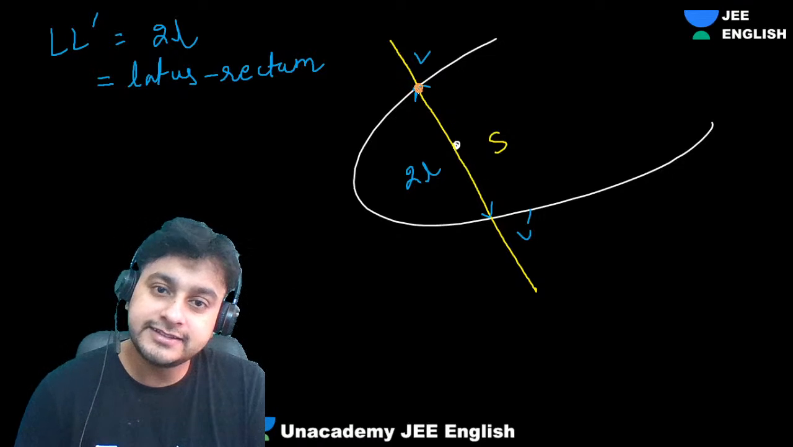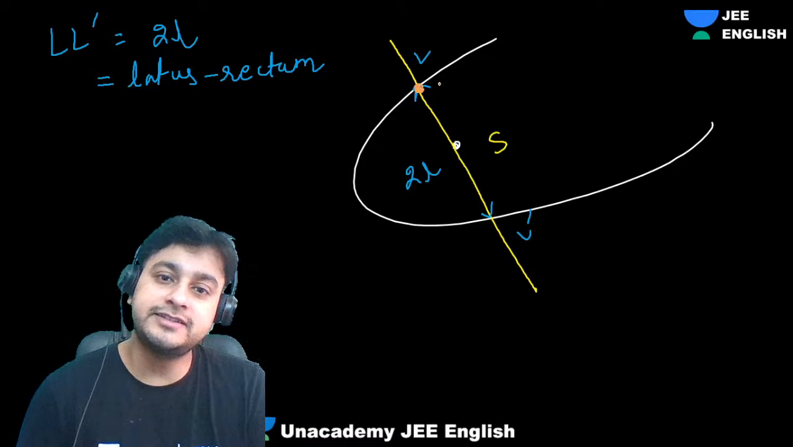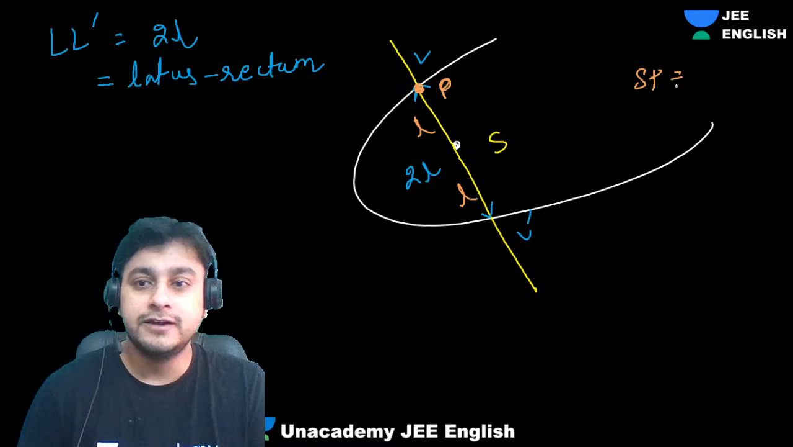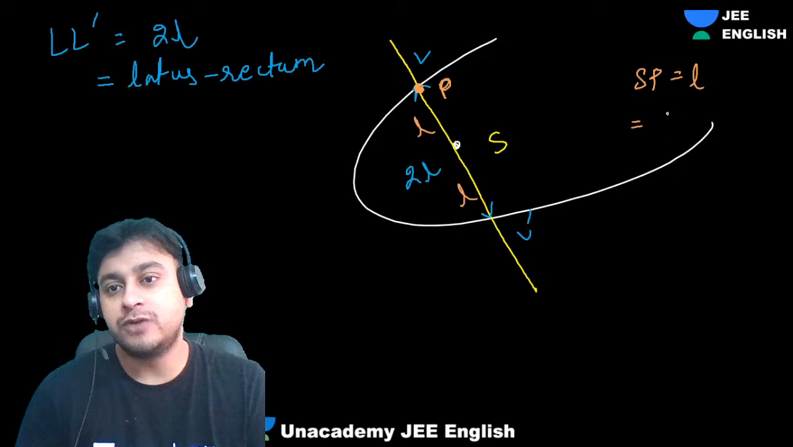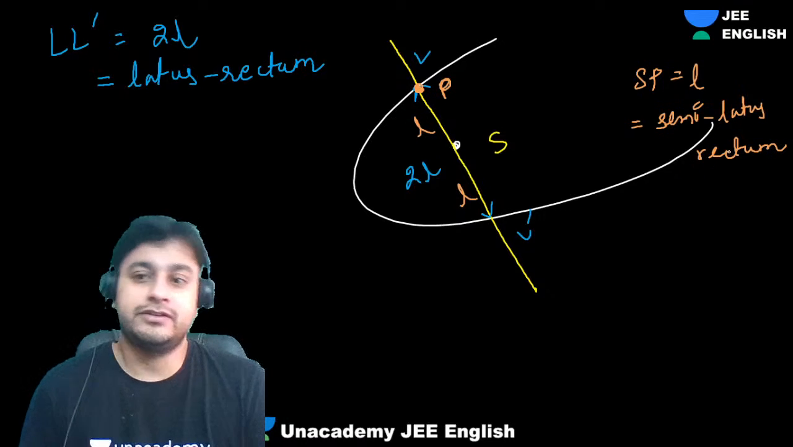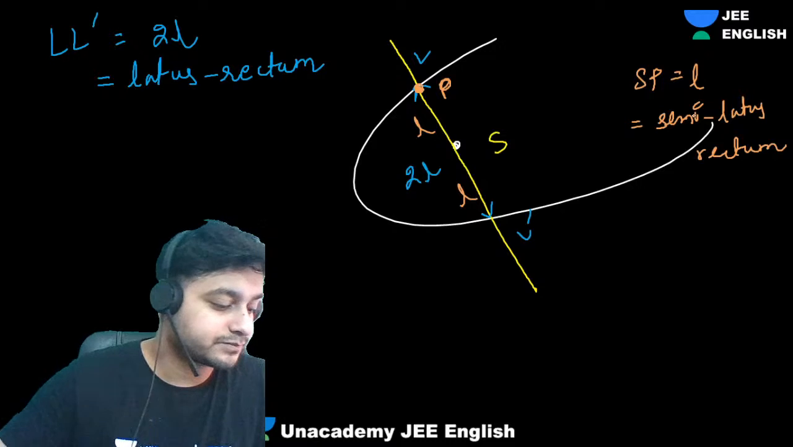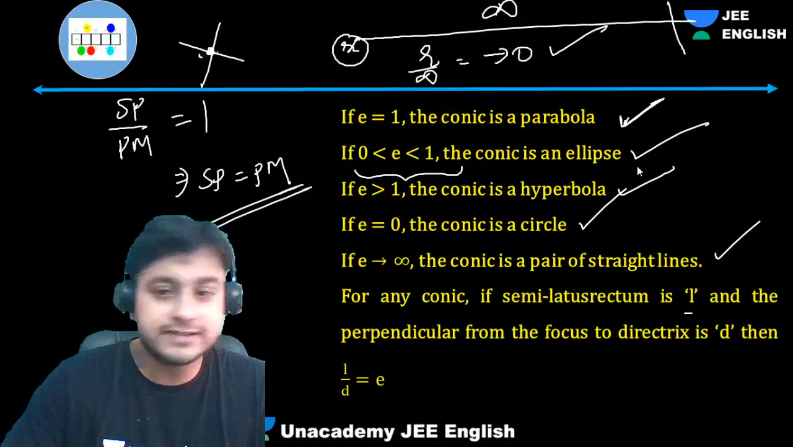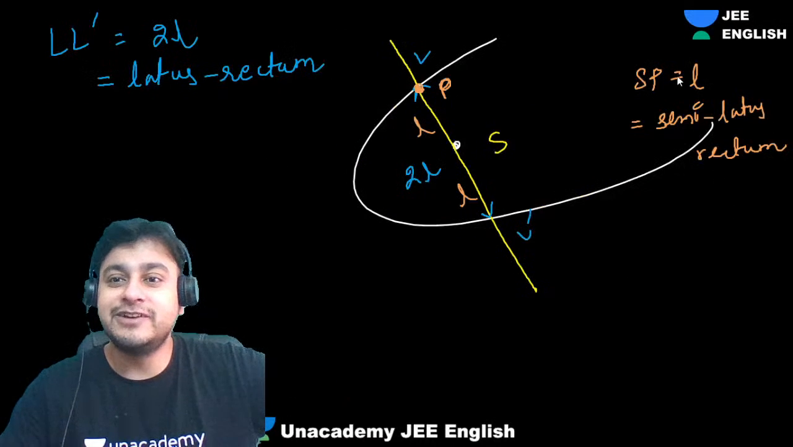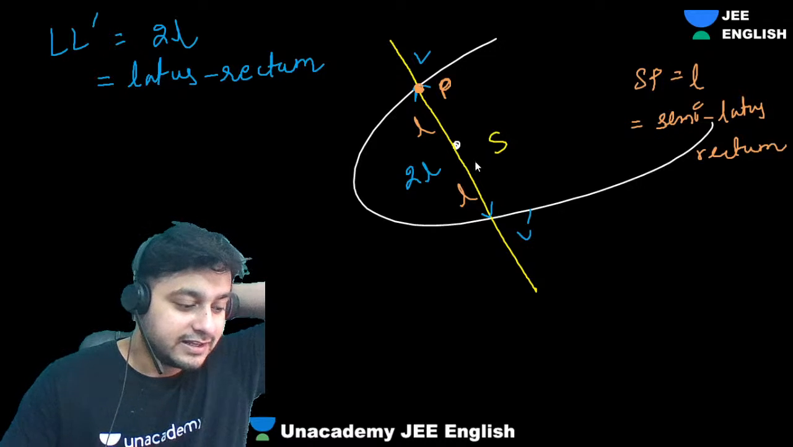Now, can I say, guys, this is also a point, right? You can say this is P. This point is P also, right? So SP, isn't it, everyone? SP will be what? Can I say L, half? Right, SP is half, which is called as semi-latus rectum. Okay, semi-latus rectum is called as L. Clear, everyone? That is called as L over here. So that's why, guys, L by D is E. Because that is also SP only, na? This will be SP for this case. Got it, everyone?